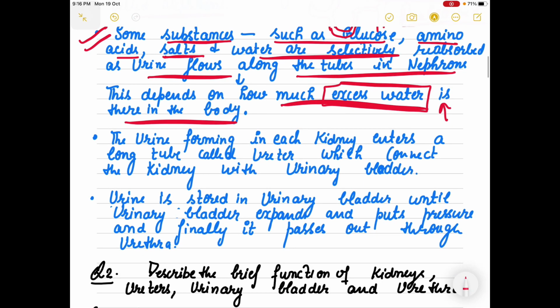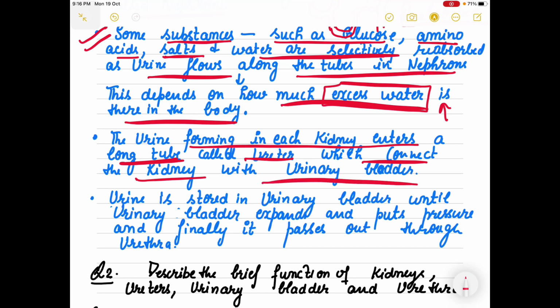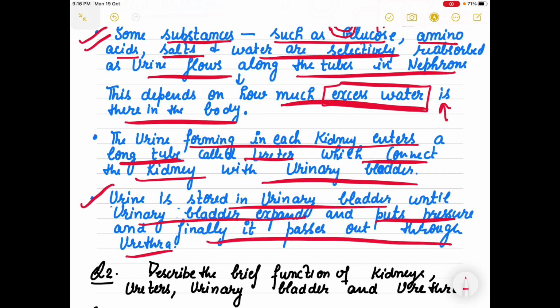So now urine is forming in each kidney. It enters a long tube which is called the ureter. Ureter connects the kidney with the urinary bladder. Urine is stored in the urinary bladder, and it stores it until your urinary bladder expands and starts putting up the pressure, and finally it passes out through the urethra.